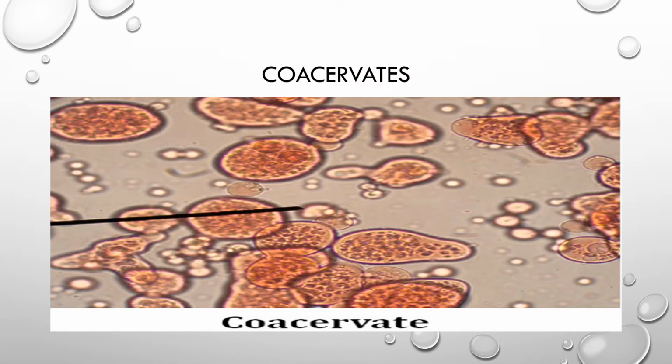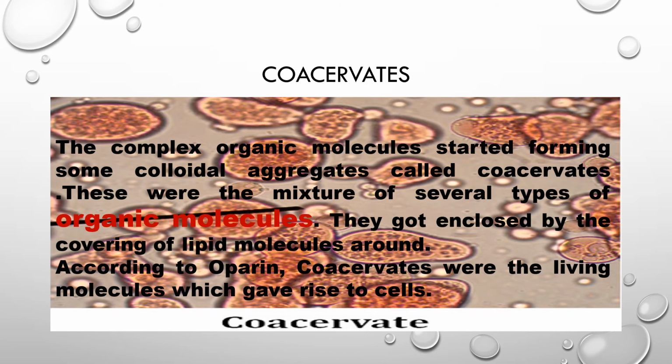Now after the formation of organic molecules, the formation of coacervates happened in the early Earth. The complex organic molecules started forming some colloidal aggregates called coacervates. These were a mixture of several types of organic molecules. They got enclosed by a covering of lipid molecules around.